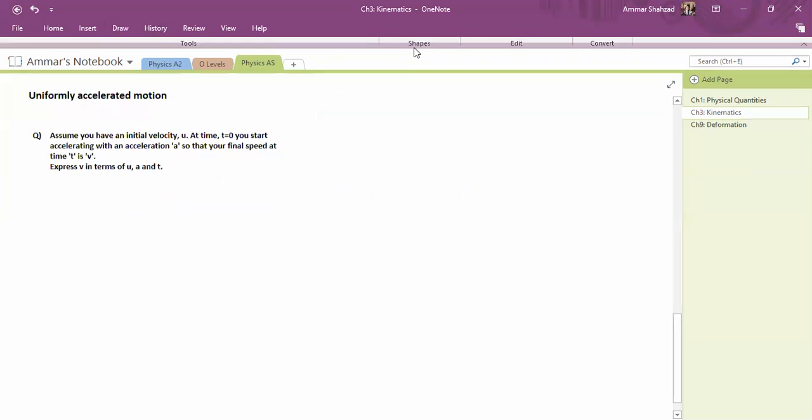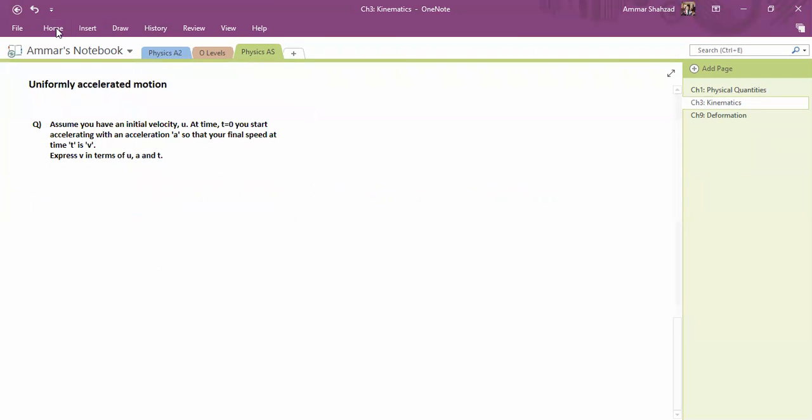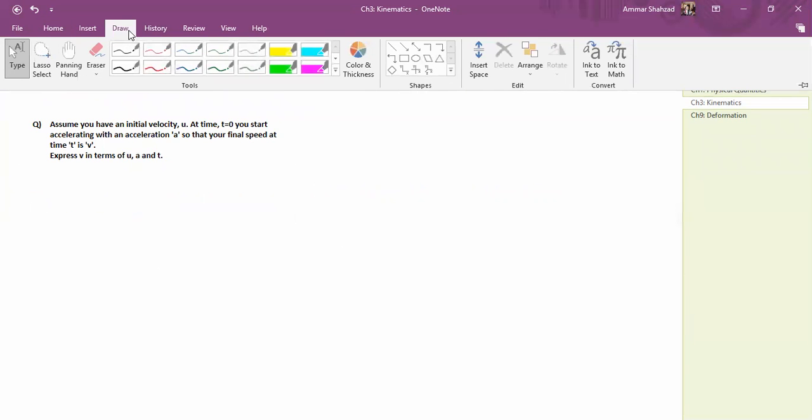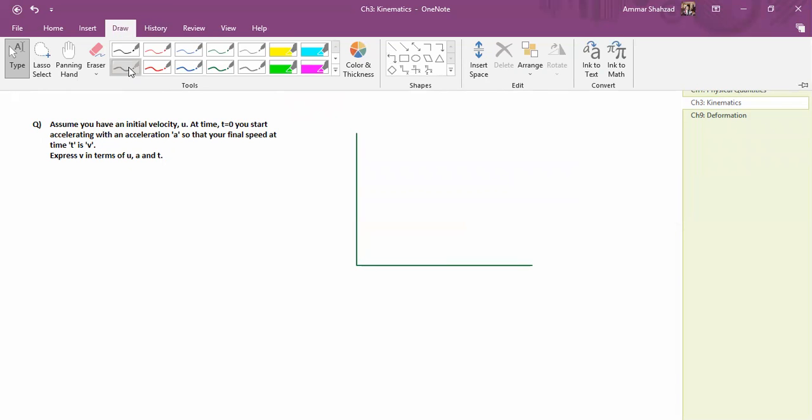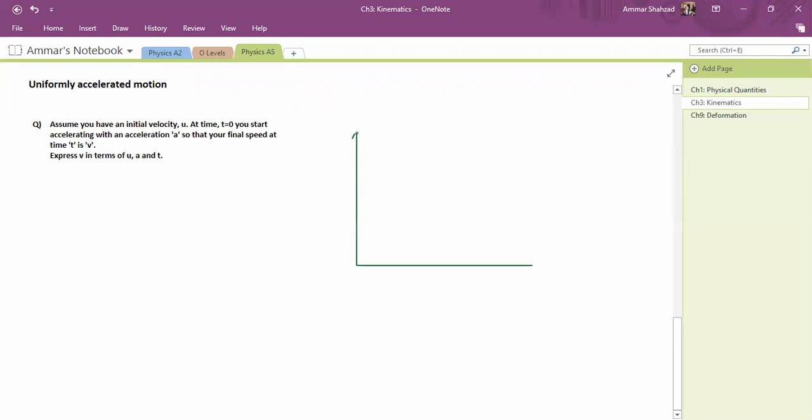So let's first look at the graph. To simplify it, to have a better look at it, let's draw a graph. What we are doing is we have this graph over here, and on this axis, let's not call this v.